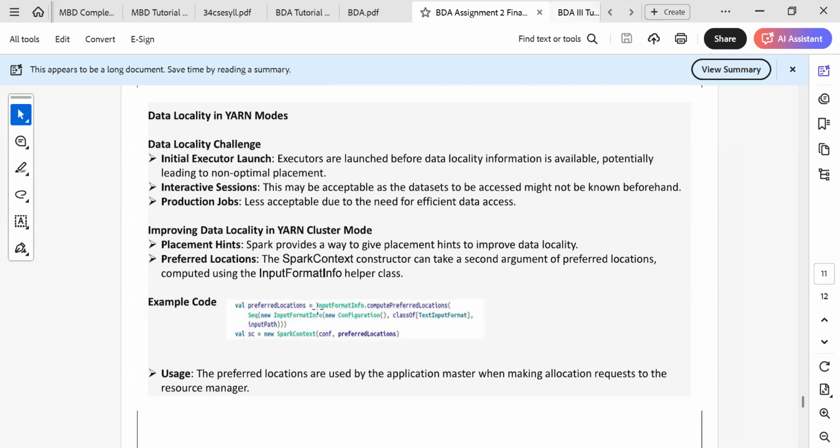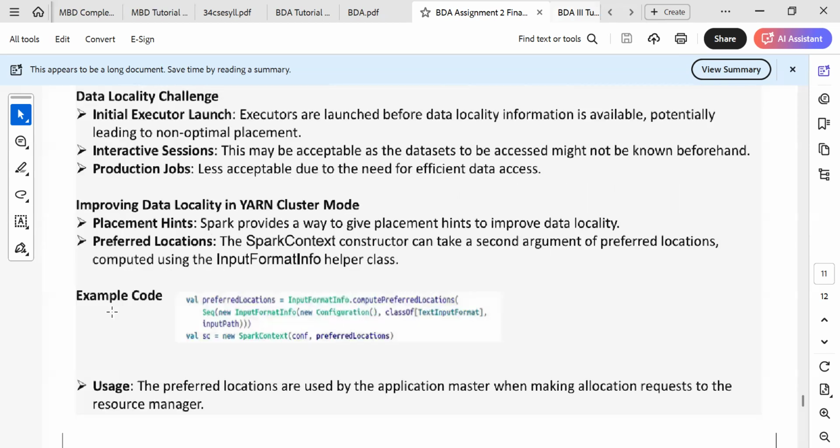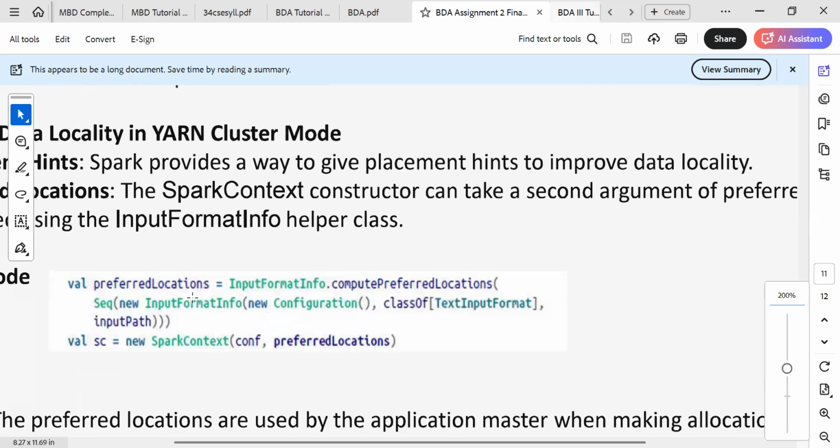Example, zooming in so it will be visible: preferredLocations = InputFormatInfo.computePreferredLocations(Seq(new InputFormatInfo(new Configuration, classOf[TextInputFormat], inputPath))), and then a new SparkContext object takes the configuration and the preferred location.